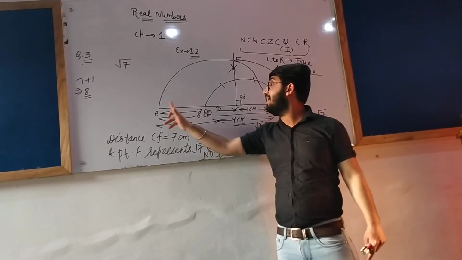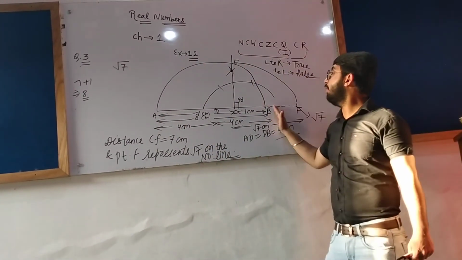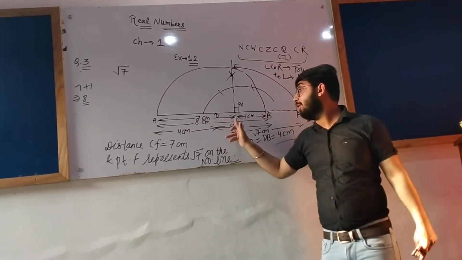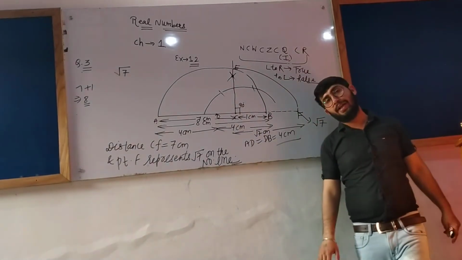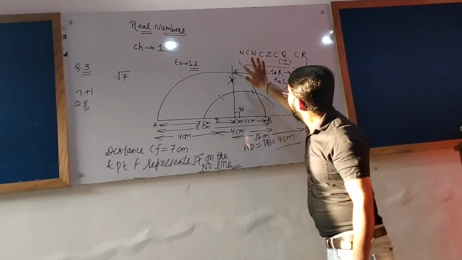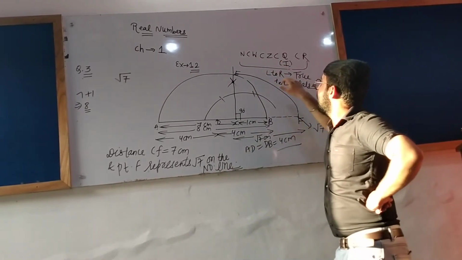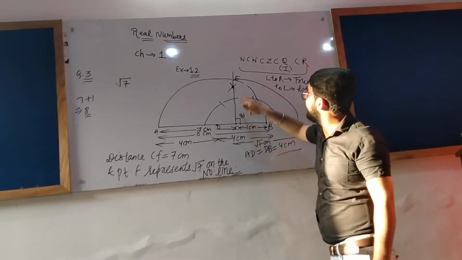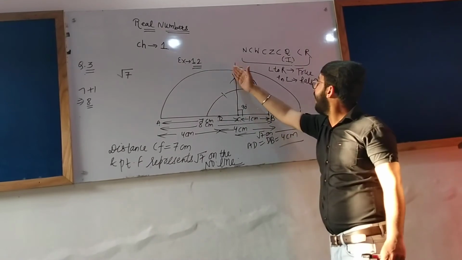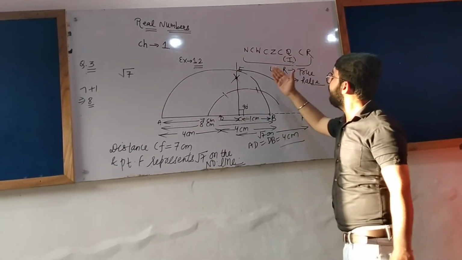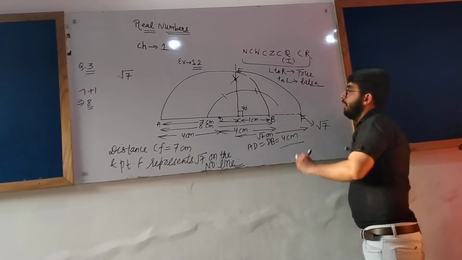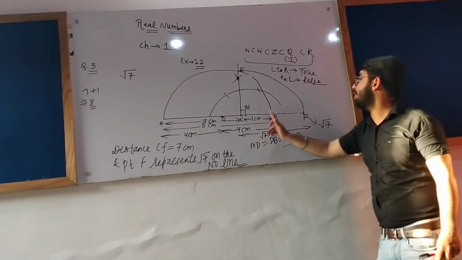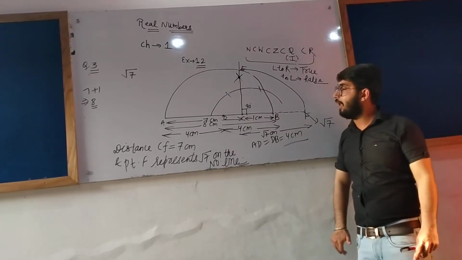Taking D as the center and AD as the radius, I have drawn a semicircle. Till point C, 7 centimeter distance is covered. So at point C I have drawn an angle of 90 degree. The point where this 90 degree angle cuts the semicircle, I have taken as E. Taking C as the center and CE as the radius, I have drawn an arc on the number line. The point where this arc cuts the number line is root 7 on the number line, and CF is root 7 centimeter.